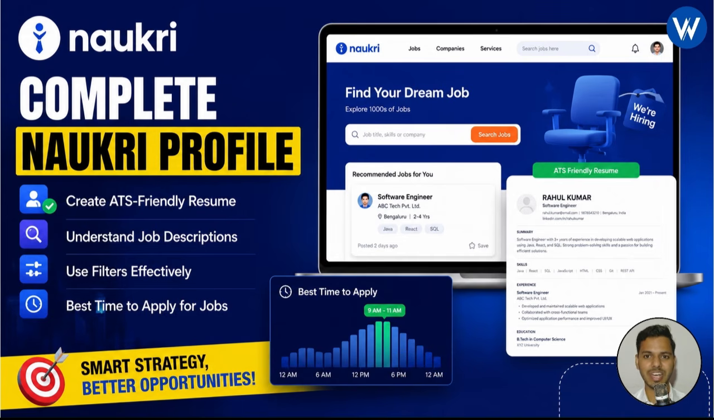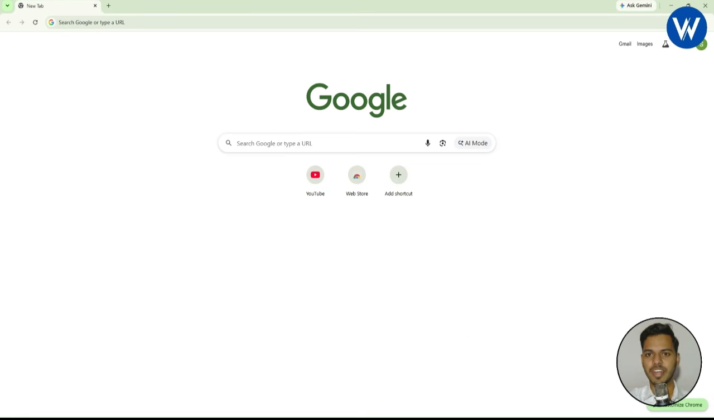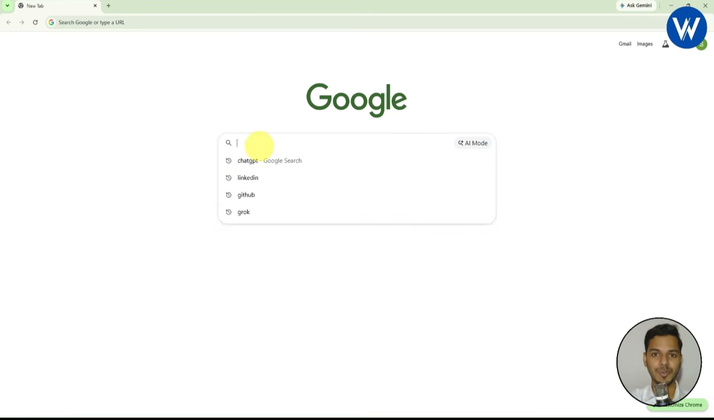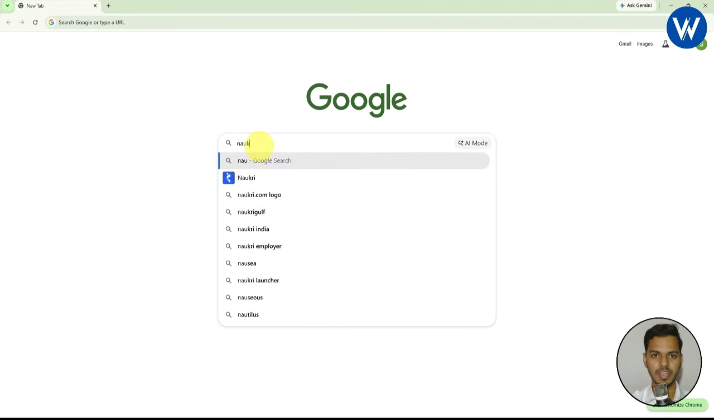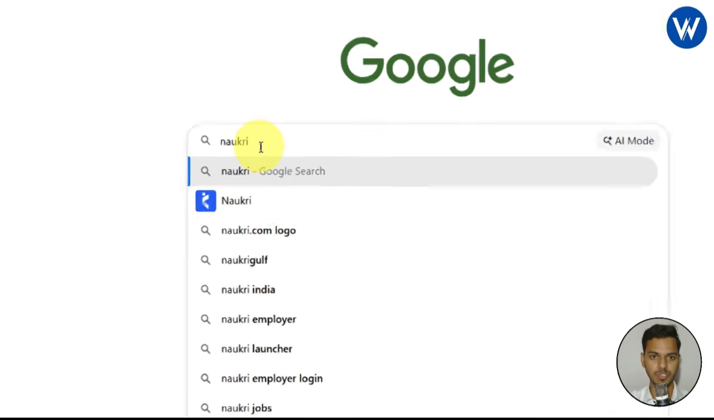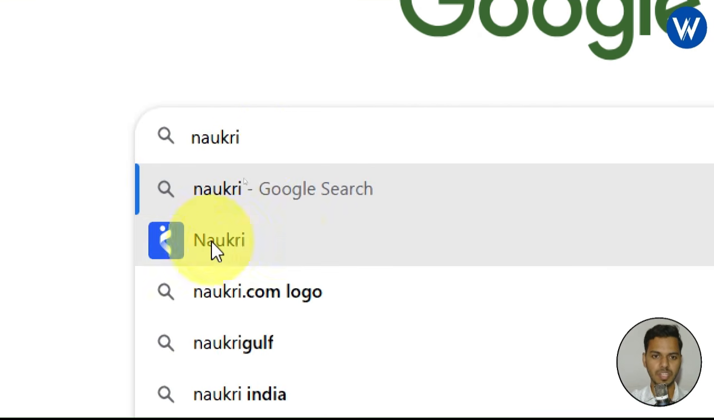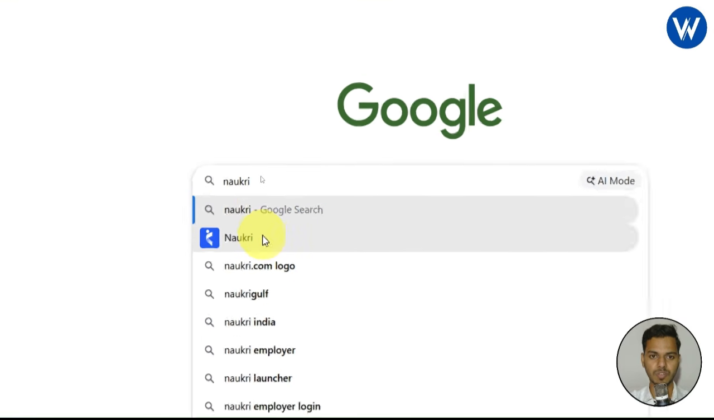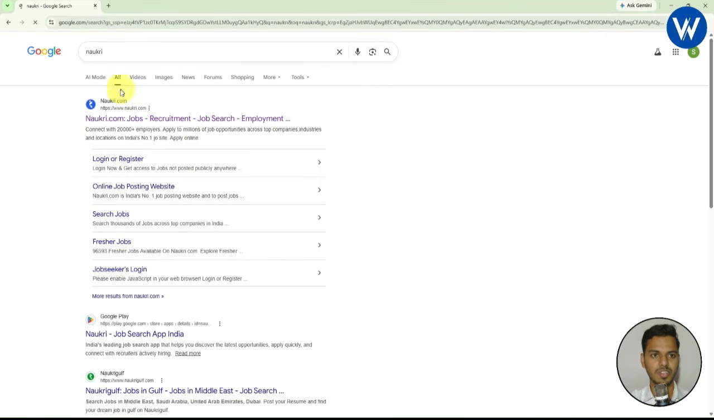It is very simple guys, just follow me. Now let me open Google Chrome. Right. Now first you need to search Naukri in the search bar. Okay. Naukri. If you want, let me zoom in guys. Now you can see the logo of Naukri. Simply you need to click on this option. So let's click on Naukri.